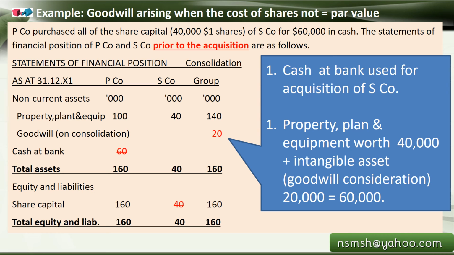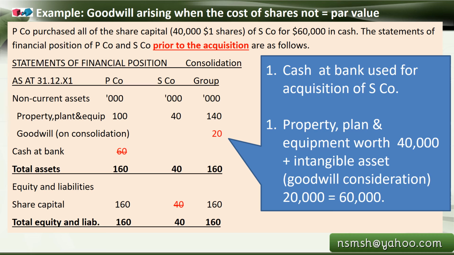So in the consolidation, we knock out, I mean cancel out, that 40,000 par value against the cash at bank of 40,000, and the remaining 20,000 goes to goodwill. So instead of cash at bank, we will create a goodwill amount of 20,000 in the consolidation.